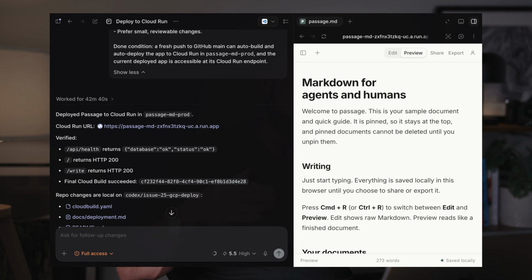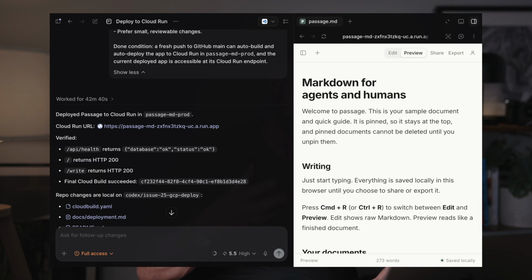The work is extremely well spec'd out. I spent a lot of time planning this work out. The agent knows exactly what it needs to do. And mostly this work is just mechanical. There's not a lot of human creativity or thinking needed to deploy this application. It's just running through the steps that I've already defined for it. So I think this is a good use case for goals.